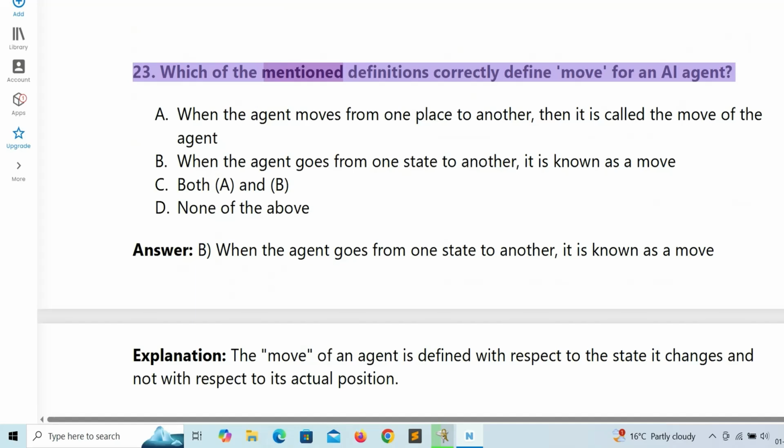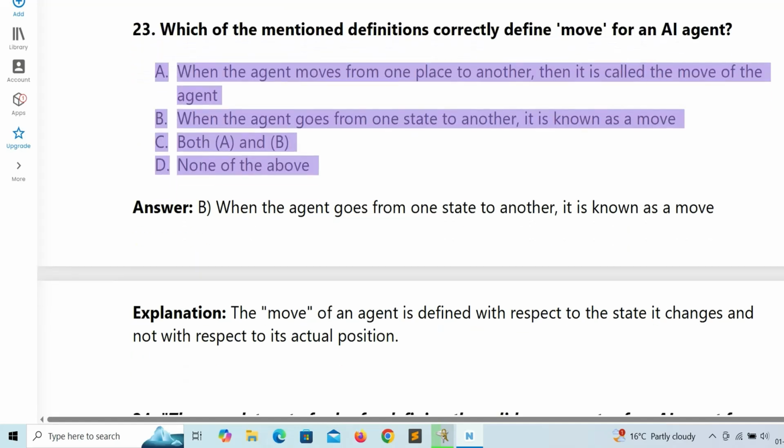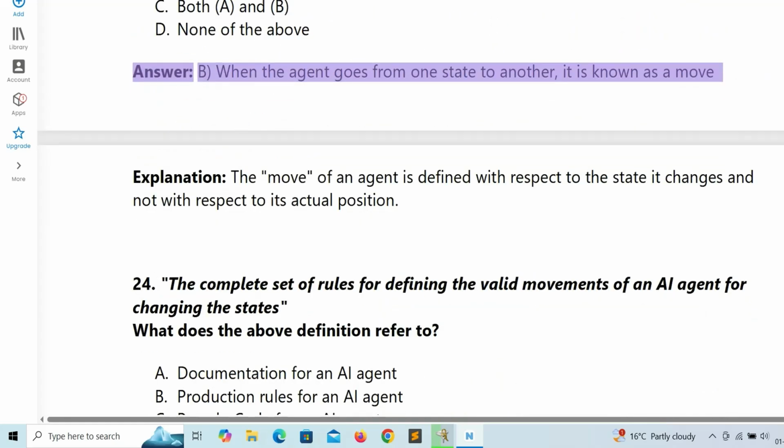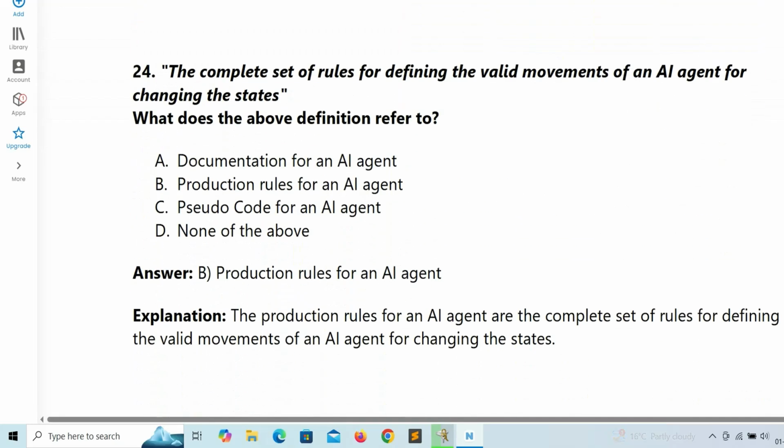23. Which of the mentioned definitions correctly define move for an AI agent? A. When the agent moves from one place to another, then it is called the move of the agent. B. When the agent goes from one state to another, it is known as a move. C. Both A and B. D. None of the above. Answer: B. When the agent goes from one state to another, it is known as a move. Explanation: the move of an agent is defined with respect to the state it changes and not with respect to its actual position.